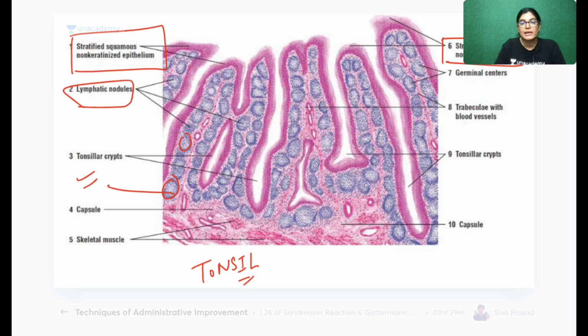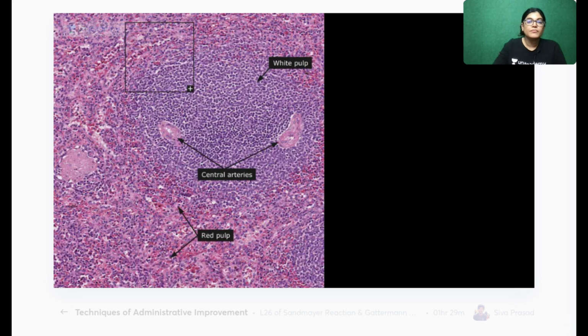Stratified squamous non-keratinized epithelium is there. These are the tonsillar crypts which are seen. So there is a tonsillar crypt, there is lymphatic aggregation, and the lining epithelium is stratified squamous non-keratinized epithelium. All these points will give you a clear hint that this is a slide of tonsil.